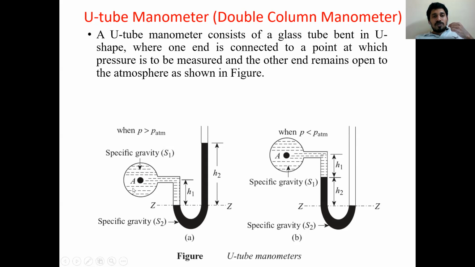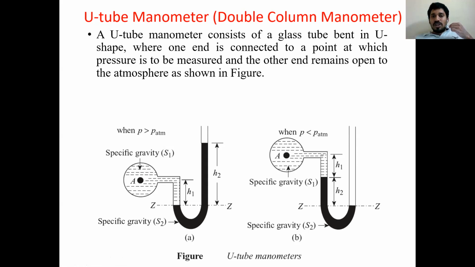This is the pipeline in which I have some amount of pressure for the liquid. Let us assume this pressure is P for the liquid. This is atmospheric pressure, P ATM, where ATM in subscript is atmosphere. Now, when fluid pressure is more, the fluid automatically pushes the mercury level downward with high pressure. So when the fluid side is going downward, on the other limb the mercury level rises.